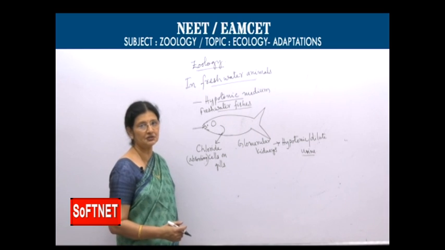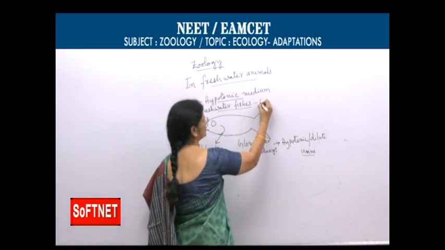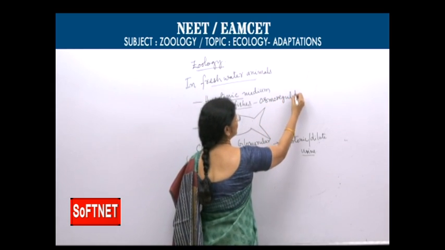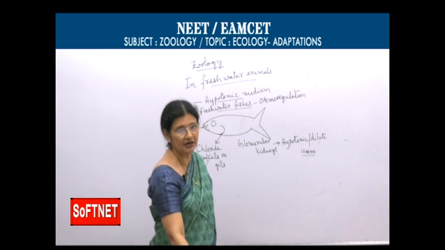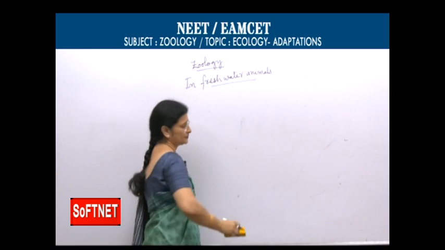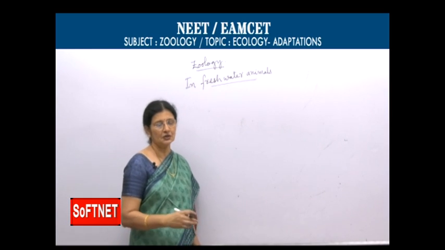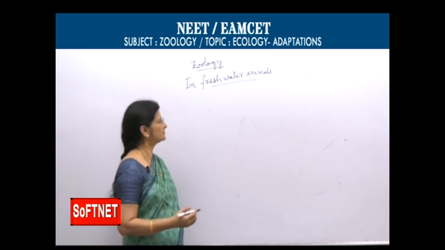That is how freshwater fishes maintain osmoregulation. And during summer, as I already mentioned, Protopterus, a lungfish, shows estivation. During summer, water levels decrease, so they withstand summer conditions by undergoing estivation.